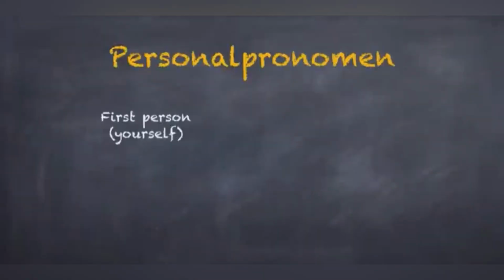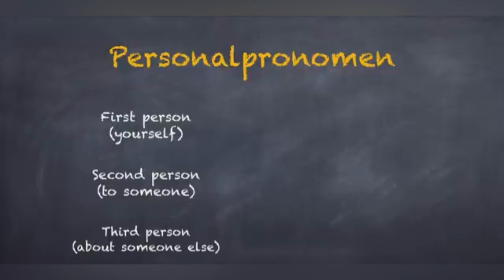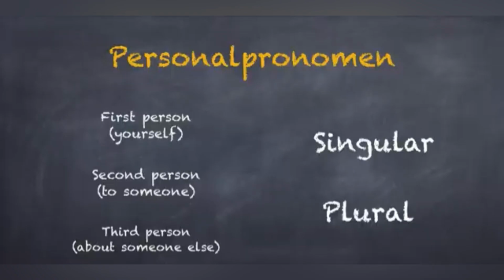There are a few other things we need to consider when we are using personal pronouns. You need to know what person you're talking about. When talking about myself, I will be using first person. When I'm talking to someone, that someone will be the second person. And when talking about someone, that someone will be the third person. Another aspect to be considered is if the person is in singular or in plural. Selecting a pronoun depends on these factors. Pronouns are not only used for persons, they are also used for things.